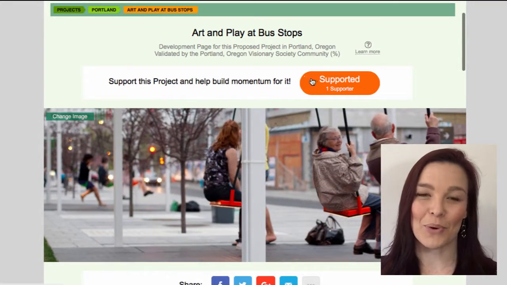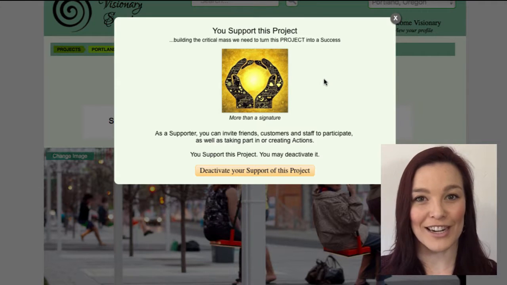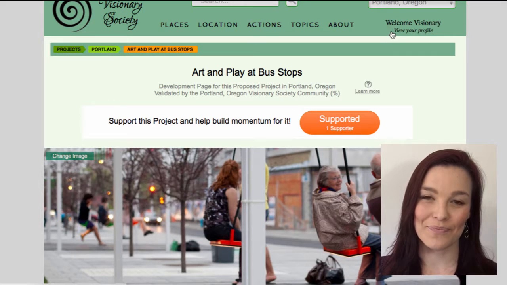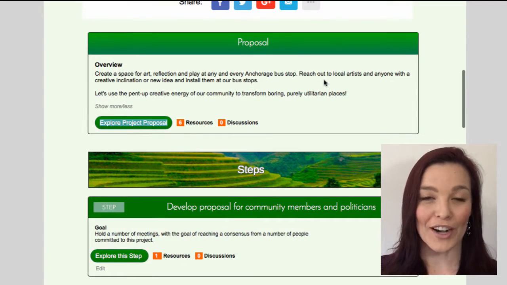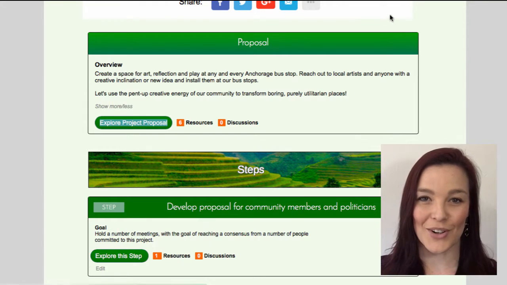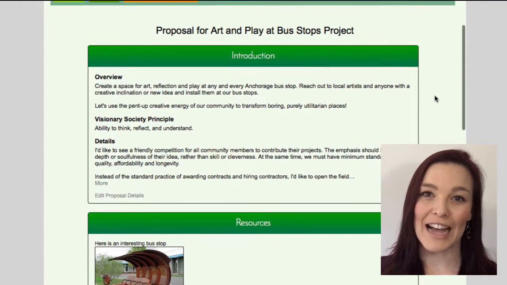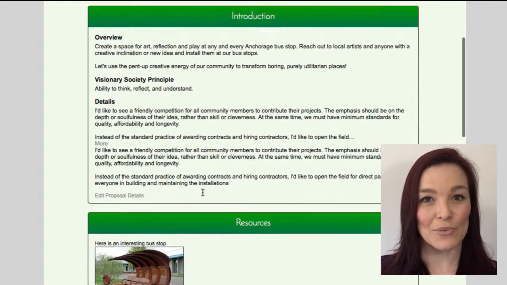Get involved by supporting a project. Supporting a project keeps you informed of its progress and gathers momentum for making it successful in the long term. You can click Explore this step or Explore Project Proposal to go deeper into project content. On the proposal page, you will find an explanation of the project in greater detail, as well as resources for